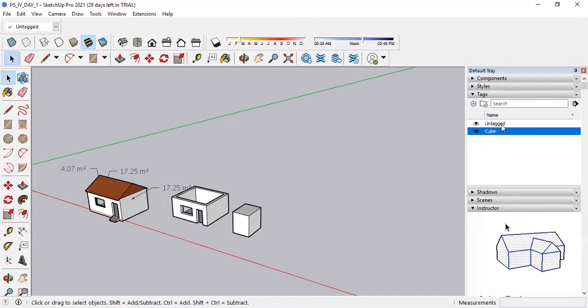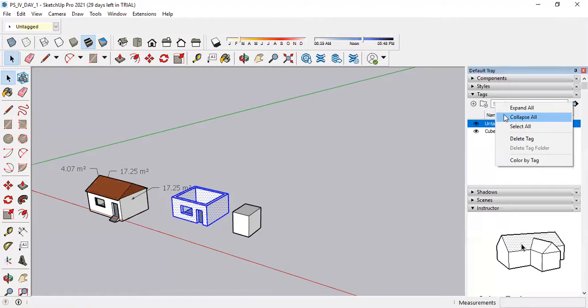मतलब एक लेयर है अनटैग का. Previously in older versions or older software, this tag portion is called layers. Currently it is called tags. Now if you select this cube, we are working in this cube, or select this object and change the tag from untagged to cube. अभी ये घर सिलेक्ट करूंगा तो इट इज इन अनटैग्ड लेयर और इट इज इन अनटैग्ड टैग. Or I will change the name so it will be better to understand.